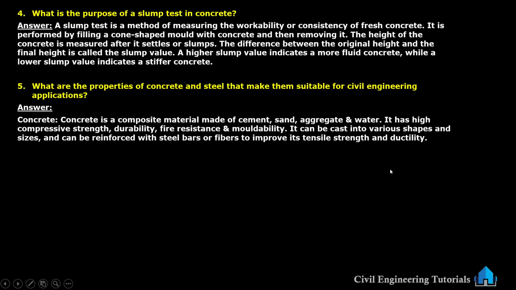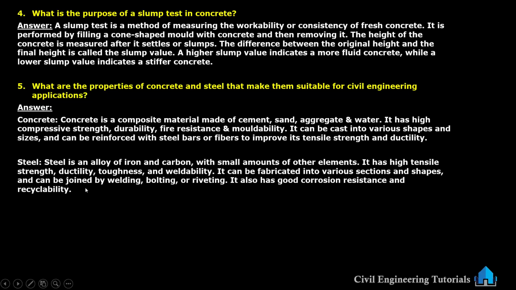This is concrete. Now what is steel? Steel is an alloy of iron and carbon with small amounts of other elements. It has high tensile strength, ductility, toughness and weldability. It can be fabricated into various sections and shapes and can be joined by welding, bolting or riveting. It also has good corrosion resistance and recyclability. Okay, this is steel.